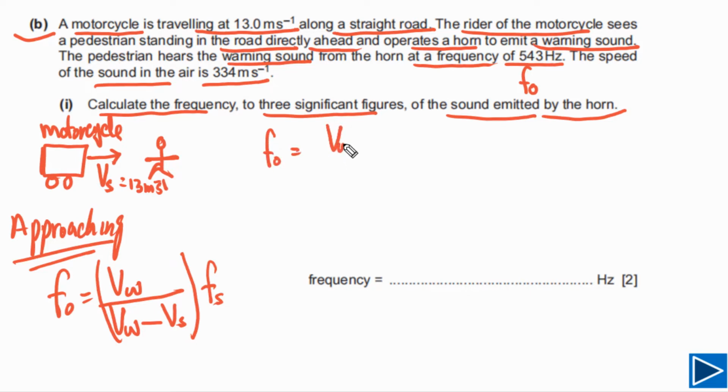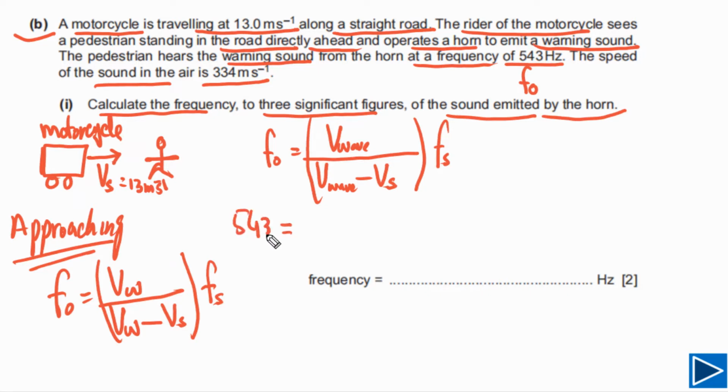This is equal to speed of the wave in that medium divided by speed of the wave minus speed of the source, multiplied with frequency of the source. Observed frequency in this case is given, that is equal to 543 meters per second. Speed of the wave is given, this is 334, so again we have to write it out here, and speed of the source is given, that is 13, and we have to find Fs.